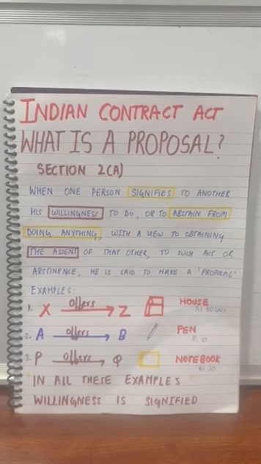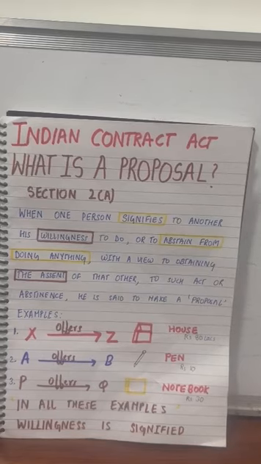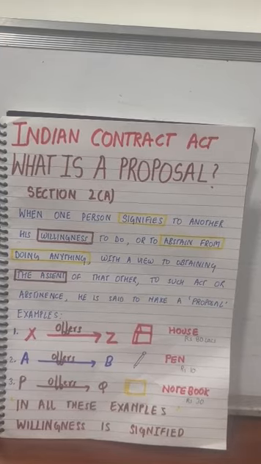So in all these three examples, X, A and P are expressing their willingness to the other person in the form of an offer so that the other person assents to that offer. Now I'll discuss the latter part that says, or to abstain from doing anything with a view to obtaining the assent of that other. So let's discuss this with the help of a few examples.